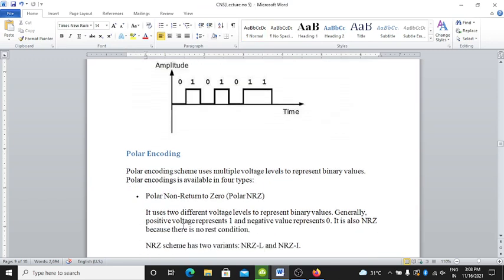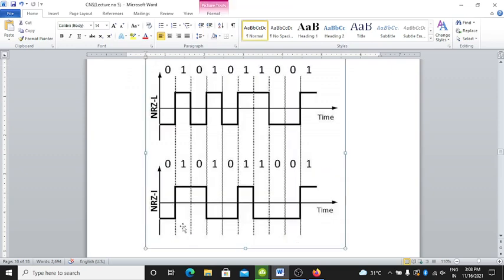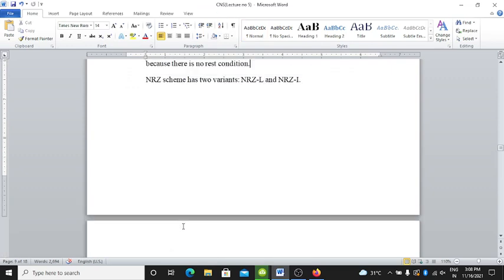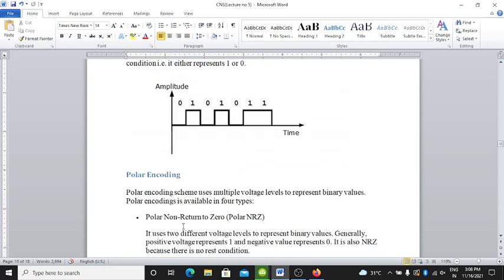It uses two different voltage levels to represent the binary value. Generally, positive voltage represents the 1 and negative voltage represents the 0. It is also NRZ because there is no rest condition. Okay. The NRZ scheme has two variants, NRZ-L and NRZ-I.